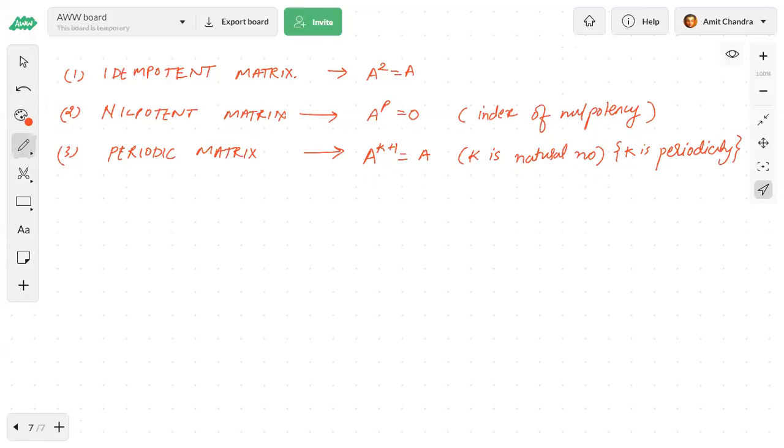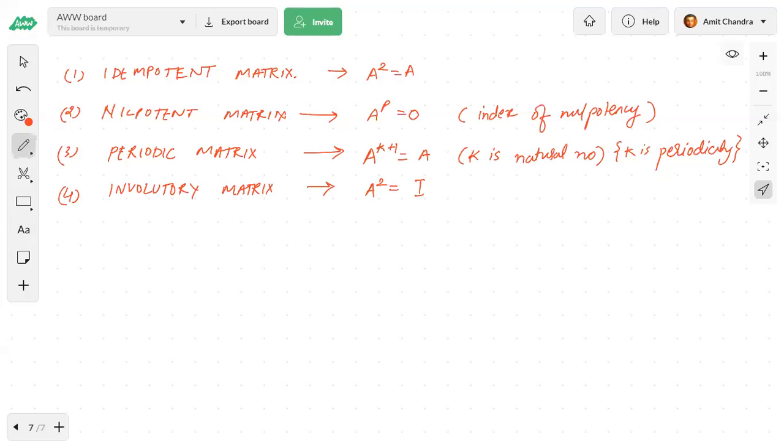Then after the periodic matrix we saw the involutory matrix, fourth. The involutory matrix condition is A square equal to the identity matrix. If A square is equal to the identity matrix, then this matrix A is known as an involutory matrix. Okay, let's check these all, then we'll solve some questions.